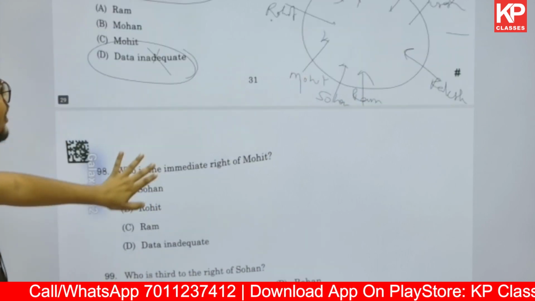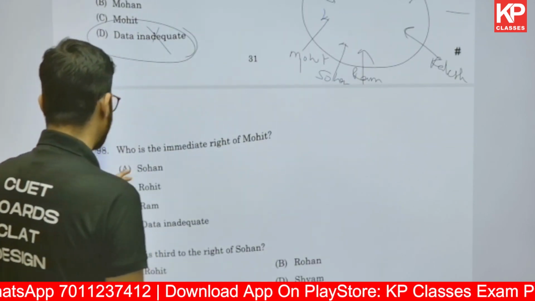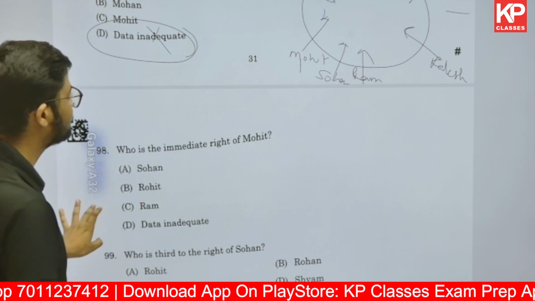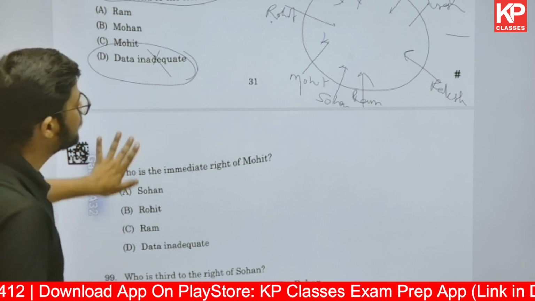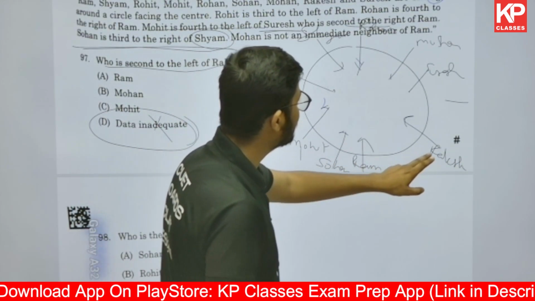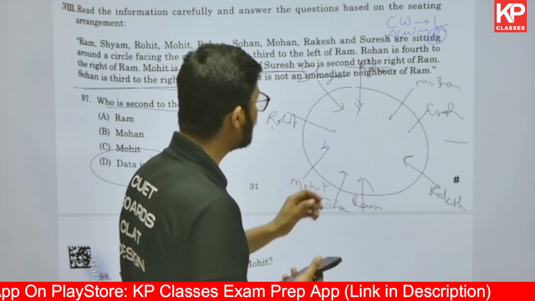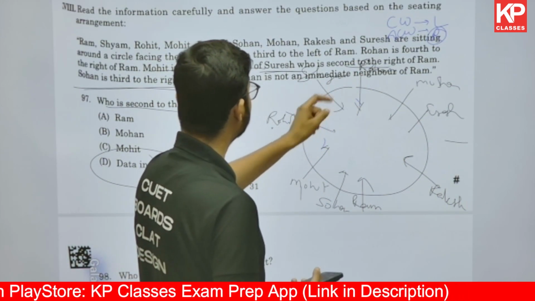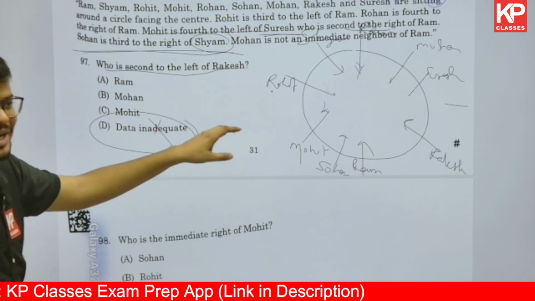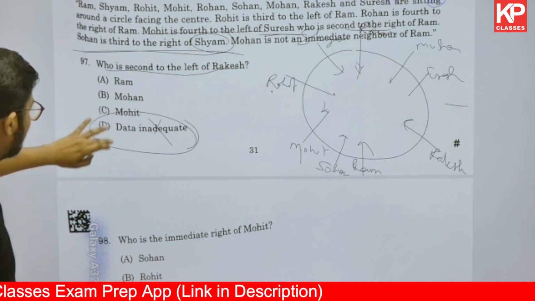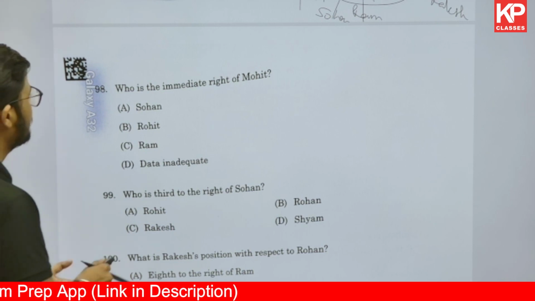Who is the immediate right of Mohit? Now Mohit is sitting at this place. Who is the immediate right? Sohan is there. Sohan is not even in the option. Oh, Sohan is there in the options. So Sohan is there, Mohit is there, Ram is there, Rakesh is there, Suresh is there, and then this is Mohan, right? And then Rohan is there, then Syam is there, then Rohit is there. Because I have made the diagram again, the handwriting is not good now. Then it asks who is the immediate right of Mohit. So the answer in this case is going to be Sohan, right?